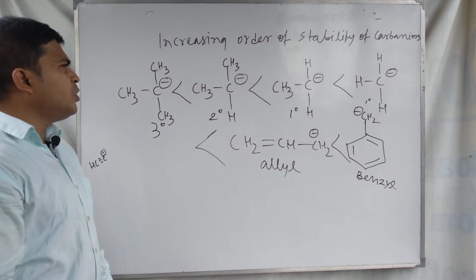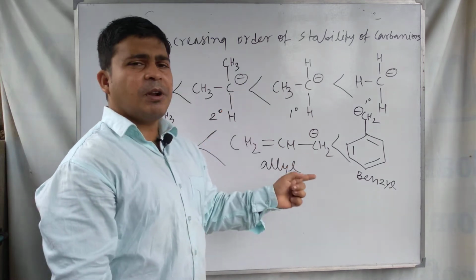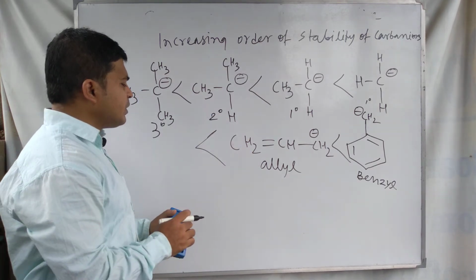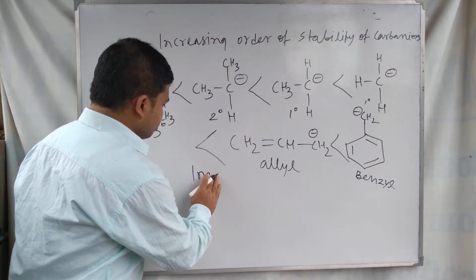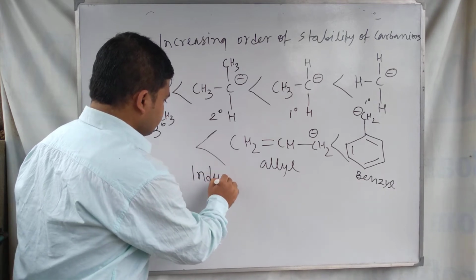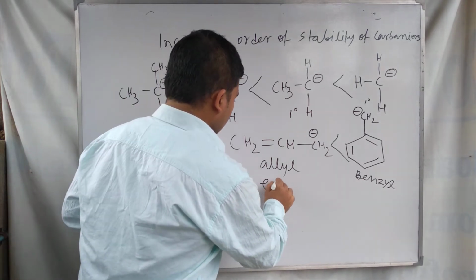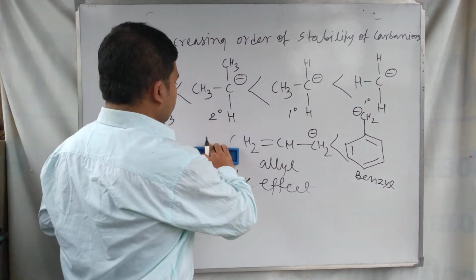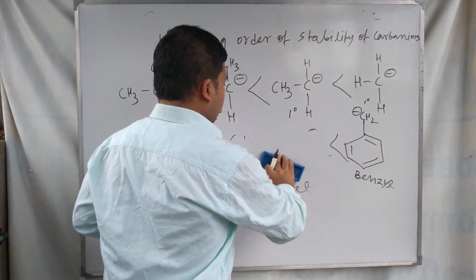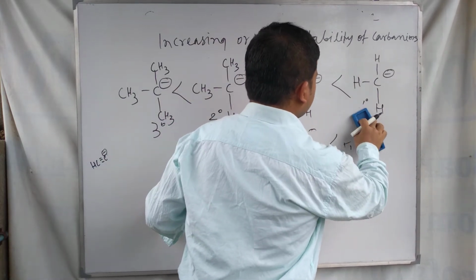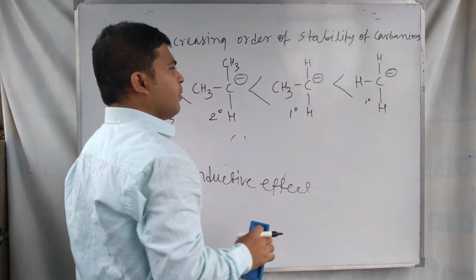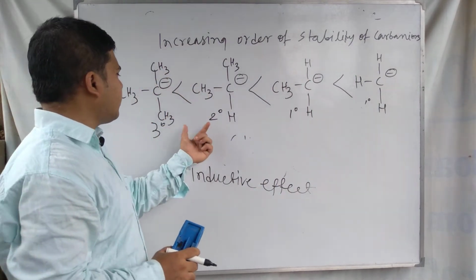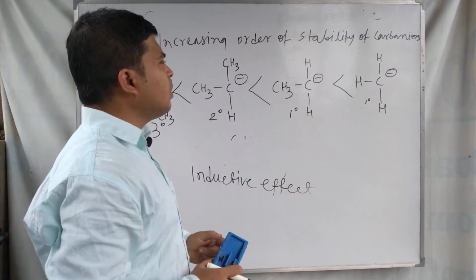So in this video we discuss the explanation or reason for this order of stability. The first reason is the inductive effect. We erase these two, allyl and benzyl, and discuss them separately. At first we discuss the primary, secondary, tertiary and methyl carbon ions.